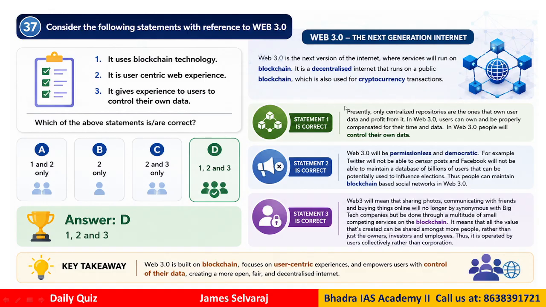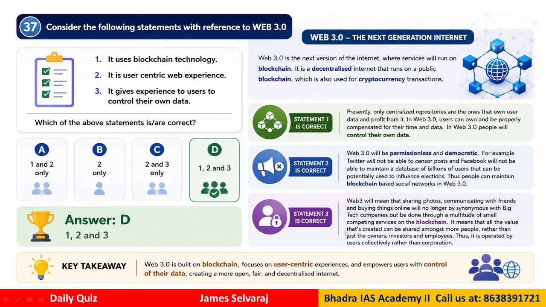Why? Presently, only centralized repositories hold user data and profit from it, whereas Web 3.0, the new one, allows users to control their own data themselves. Web 3.0 will also be permissionless and democratic, so it will be a more user-centric web experience.